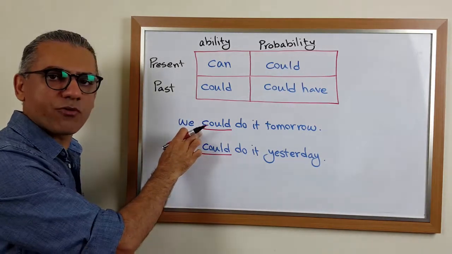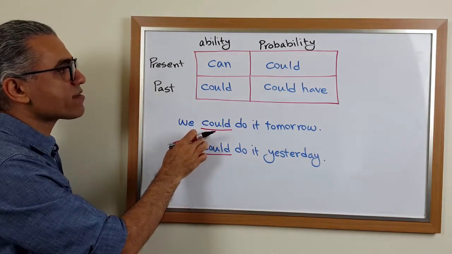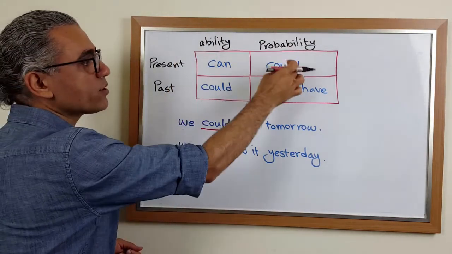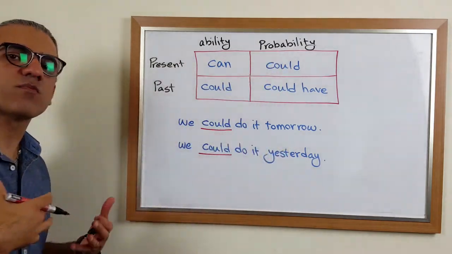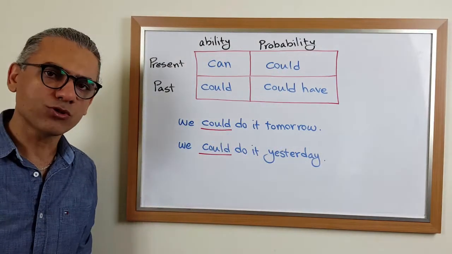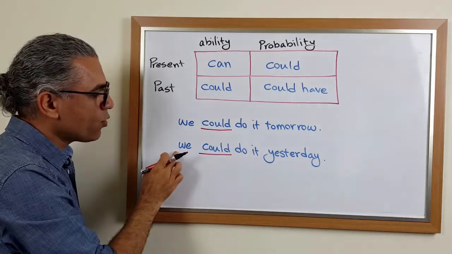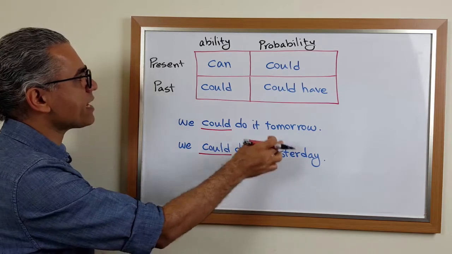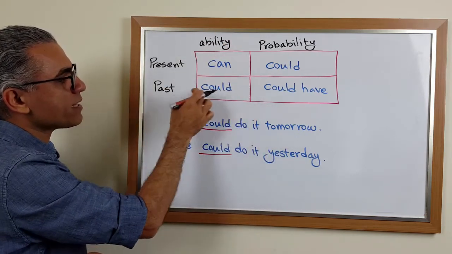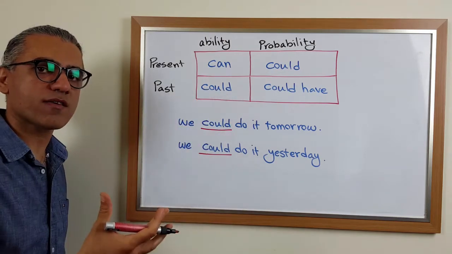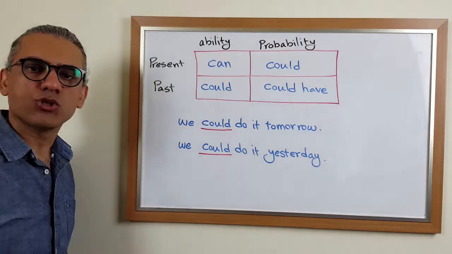This could is referring to the present or to the future. It means it is expressing not ability, but probability. We could do it tomorrow. It means it is possible that we will do it tomorrow. But this sentence is talking about a past time. We could do it yesterday. It means in here we are expressing ability in the past because we are talking about a past time. It means yesterday we had the ability to do something.